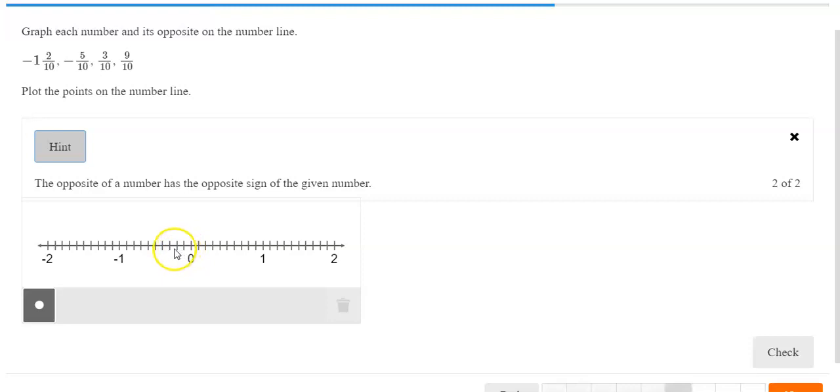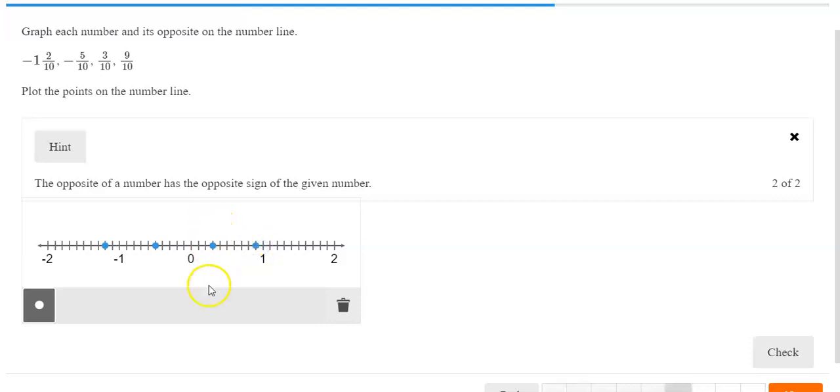We have 1, 2, 3, 4, 5, 6, 7, 8, 9, 10. Negative 1 and 1/10. Negative 1 and 2/10. Negative 5/10. So 1/10, 2/10, 3/10, 4/10, 5/10. We have 3/10. So 1, 2, 3, and 9/10.